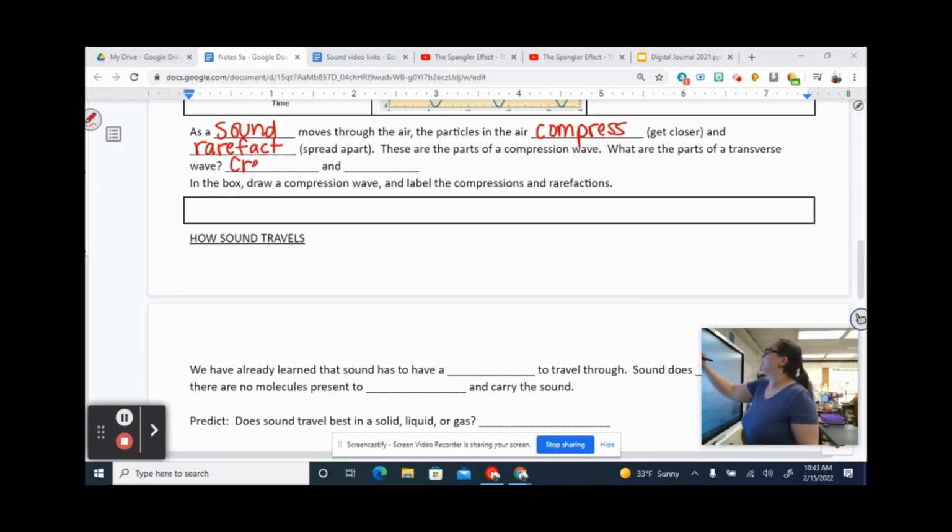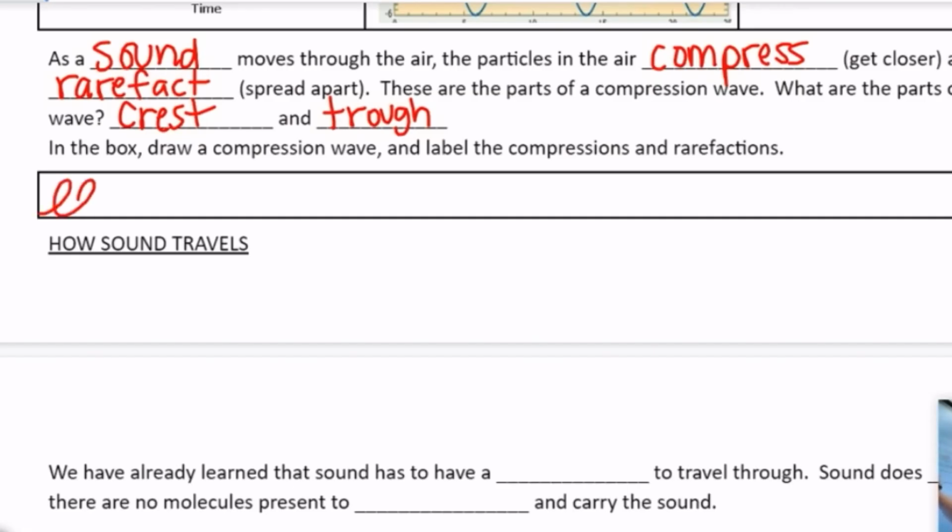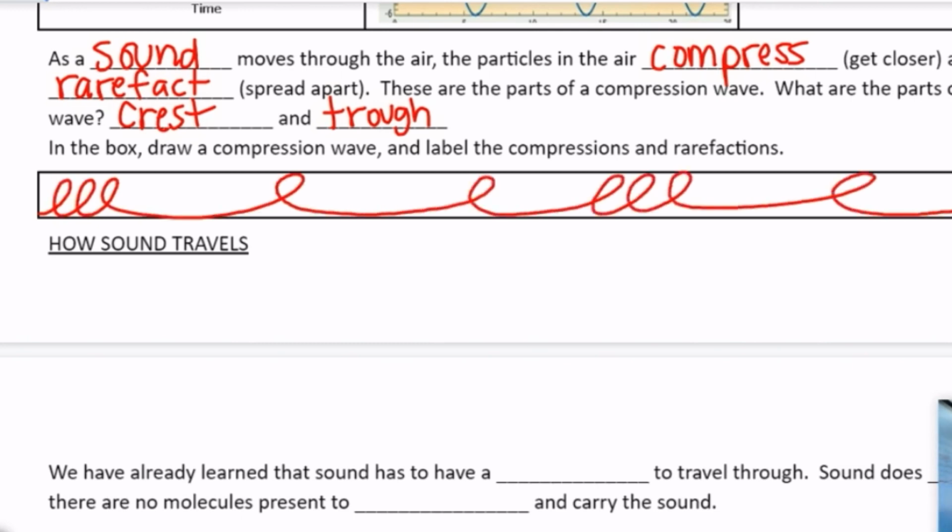Right, crest and trough. All right, so we're going to draw a compression wave and label the compressions and rarefactions. There are 3 ways to draw a compression wave. Option number 1 is the one that I would really recommend, the slinky method. You're going to draw places where it's compressed together, places where it's spread apart, places where it's compressed together, places where it's spread apart. That's option number 1.